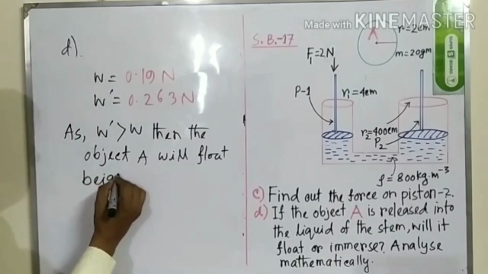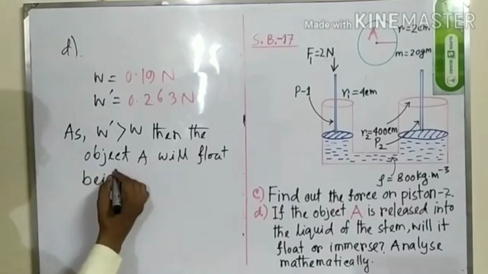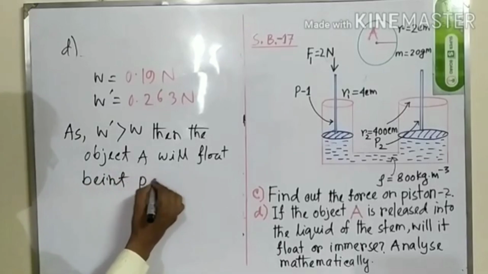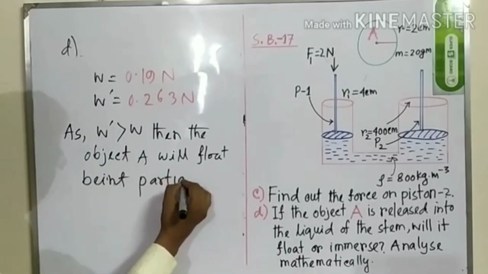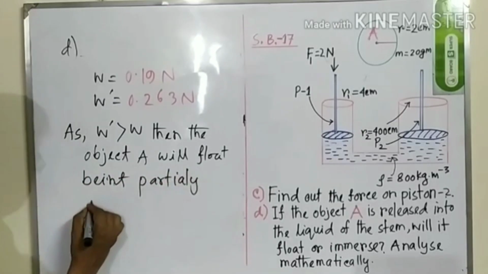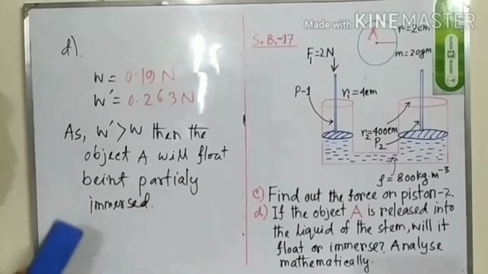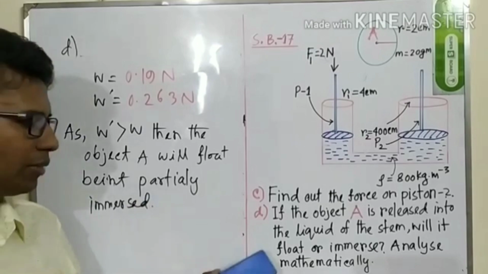Being, you must write this line, B-E-I-N-G, being partially immersed. So this is the answer of question number D.